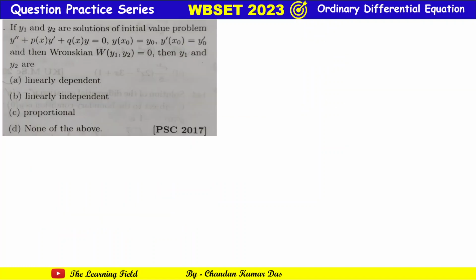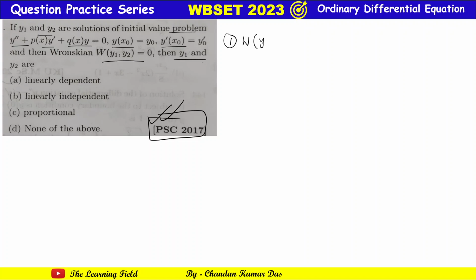Okay, so today's first question. This is a West Bengal previous year question. If y1 and y2 are solutions of the initial value problem y double dash plus p(x) y dash plus q(x) y equal to 0, with y(x0) equal to 0 and y dash (x0) equal to 0, and the Wronskian W(y1, y2) is 0, then y1, y2 are... So this is a very easy problem.